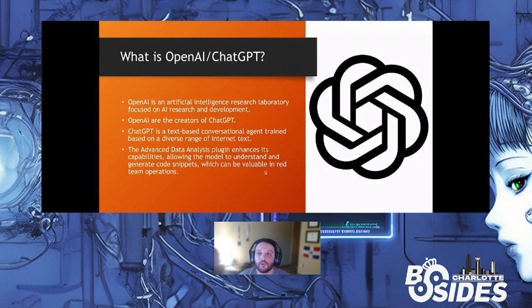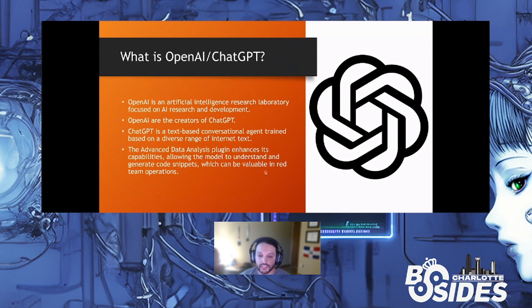Let's talk about what OpenAI is and what ChatGPT is. So let's differentiate. OpenAI is an artificial intelligence research laboratory focused on AI research and development. OpenAI, the company itself, is the creator of ChatGPT. That's a big distinction that needs to be made, that a lot of people seem to get crossed up every now and then, thinking that OpenAI and ChatGPT are the same thing. They're not. OpenAI is the creator, they're the company.